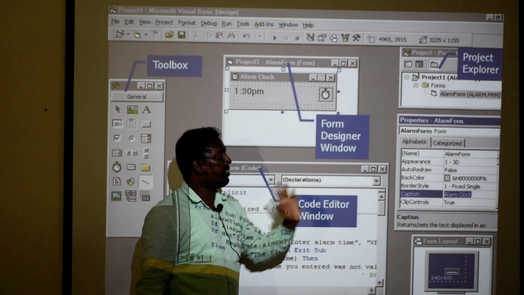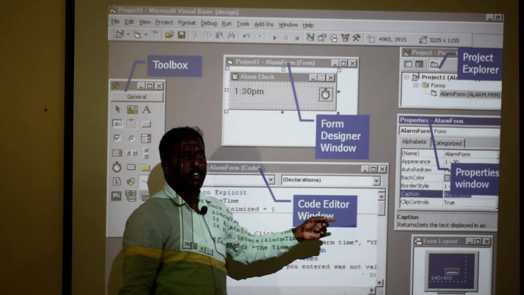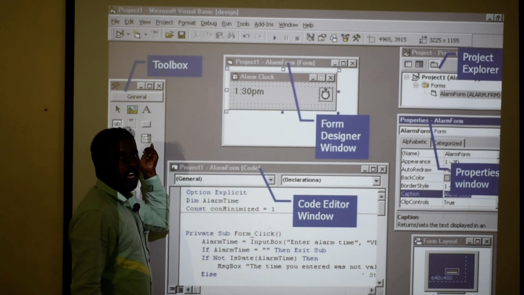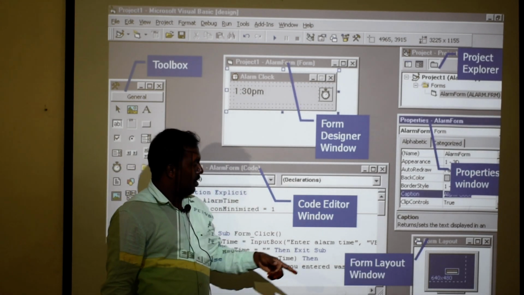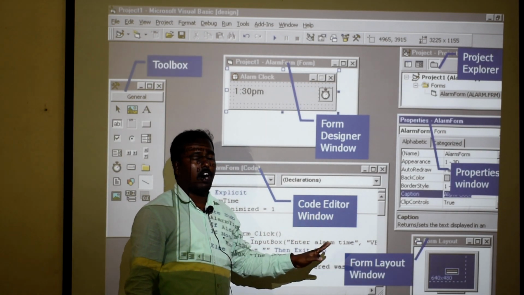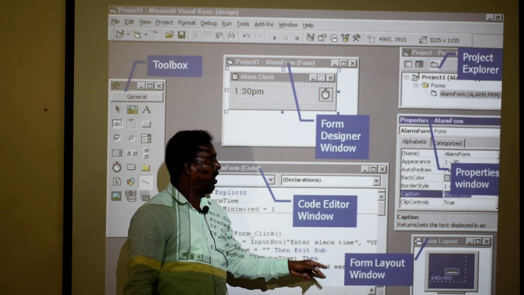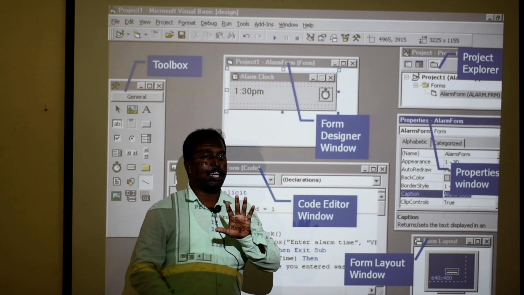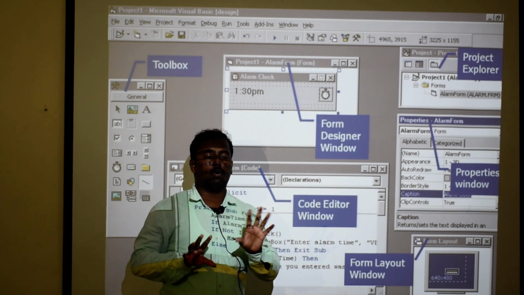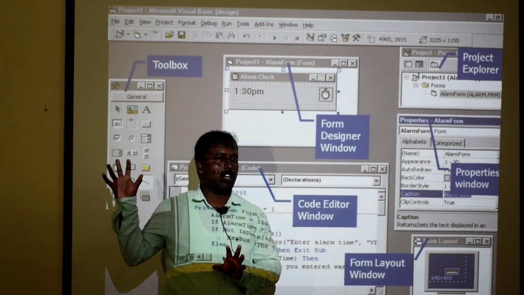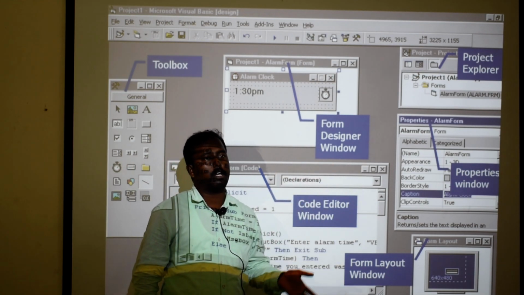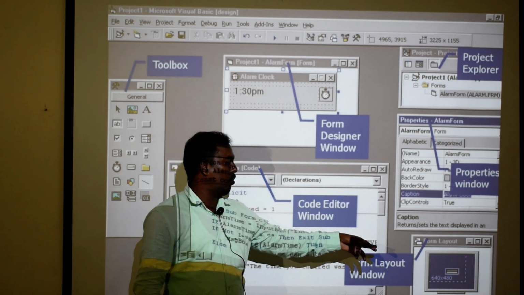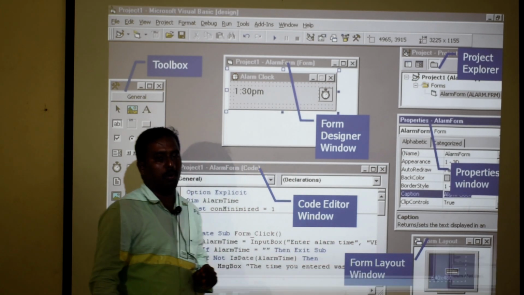After that, the main one is the properties window. In the properties window we control the designing tools. The last one is the form layout window, which is mainly used to decide where the output is shown, because our system has a desktop screen, and that screen has a lot of places to locate or execute the output, such as the top left corner, right corner, bottom left corner, or the bottom of the screen. So these kinds of places we adjust through the form layout window.